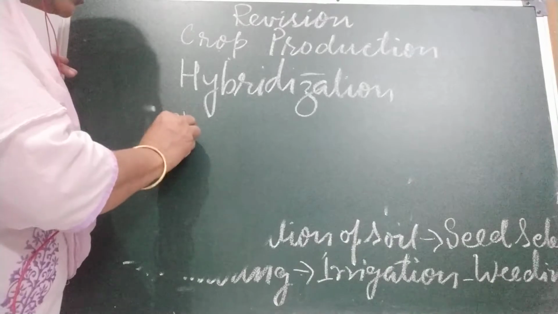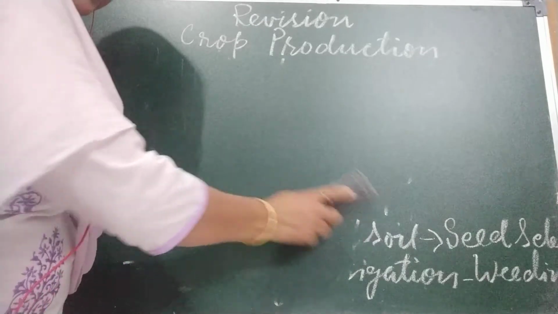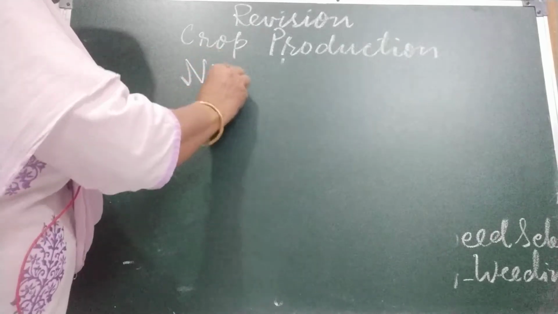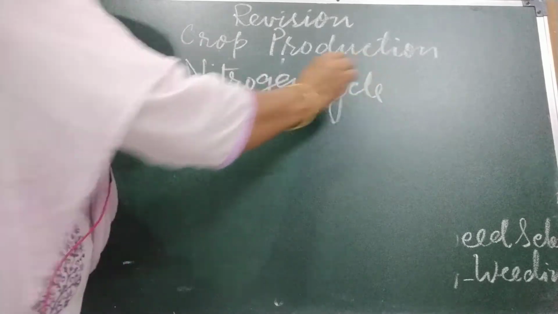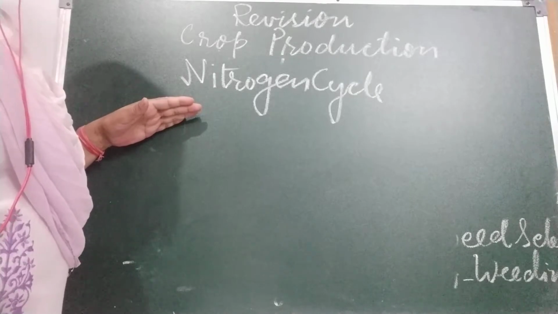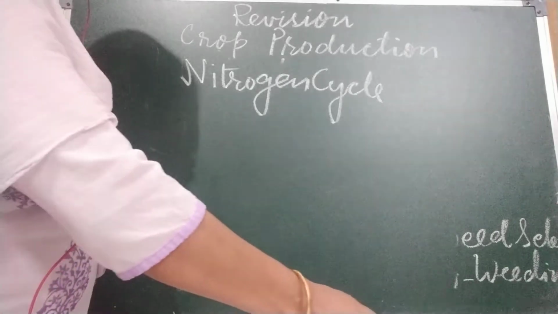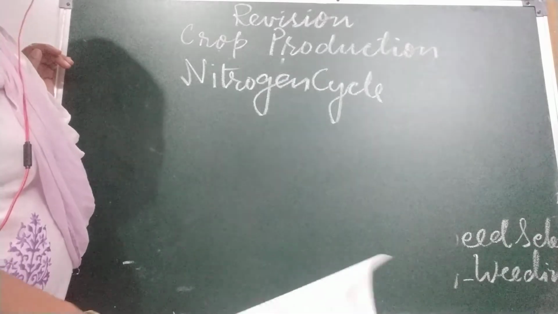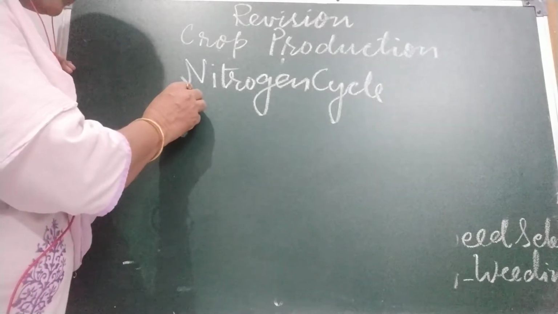Now children, we are going to discuss the nitrogen cycle. What is the nitrogen cycle? The cyclic process of nitrogen being fixed, used by plants and animals and later returned to the atmosphere is referred to as the nitrogen cycle. There are many steps in this cycle. We are going to discuss each step one by one.